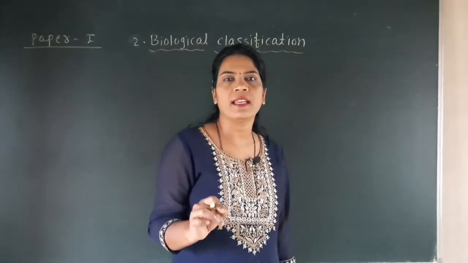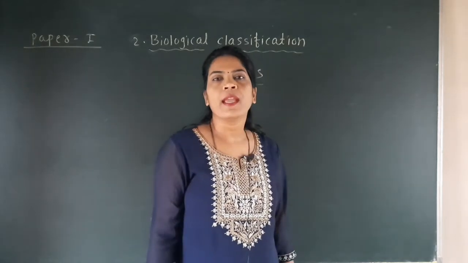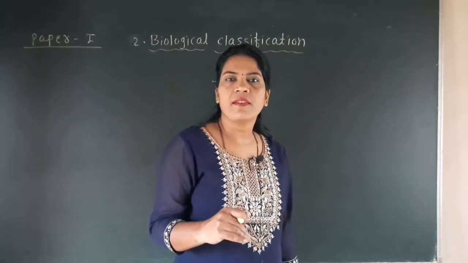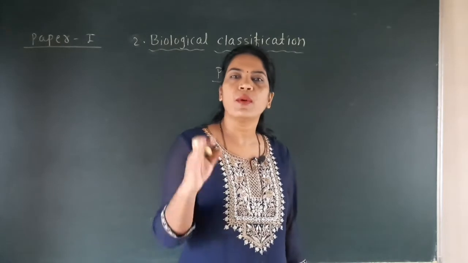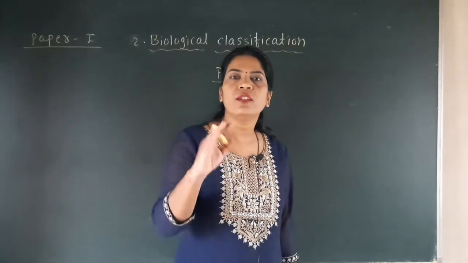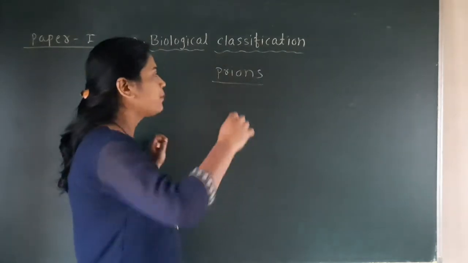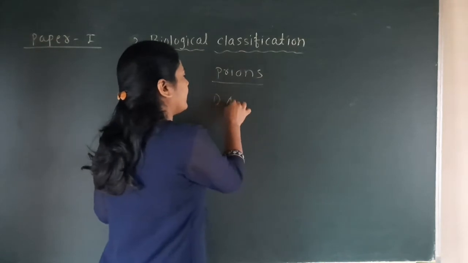So the prion does not have any genetic material, and their body is made up of only protein particles.